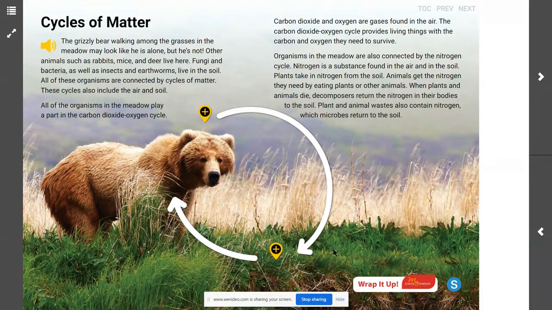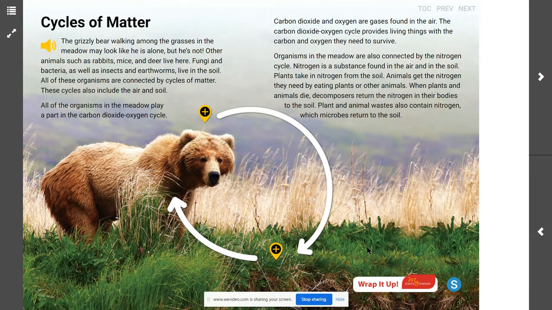So these plants that are on the bottom of our image, what gas do these plants need to make food? Yes, they need carbon dioxide. And where does the carbon dioxide come from? From the air. It comes from what this bear is breathing out.